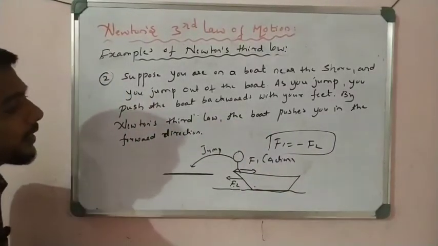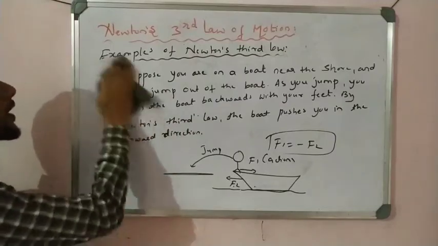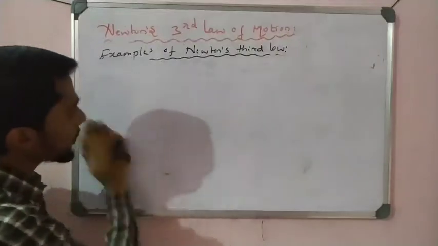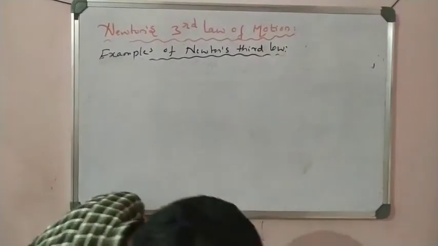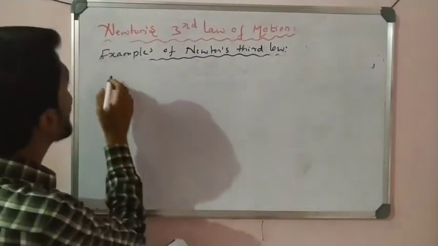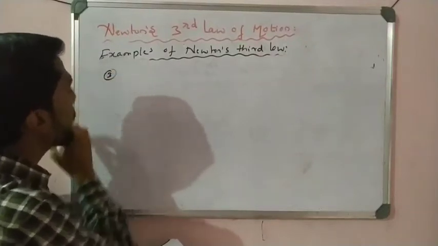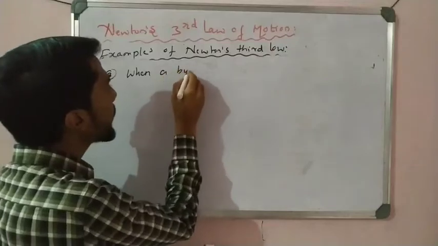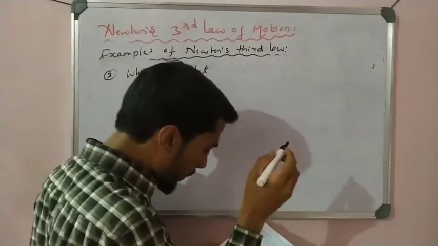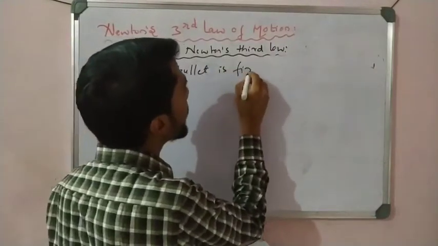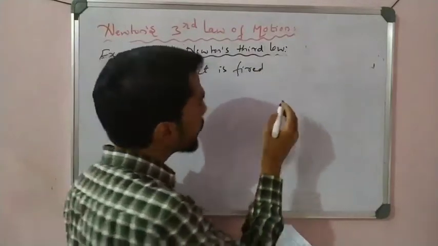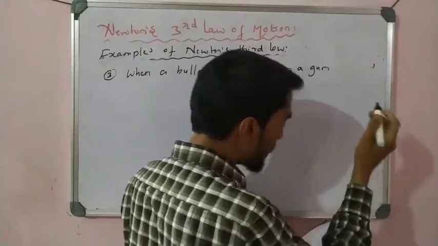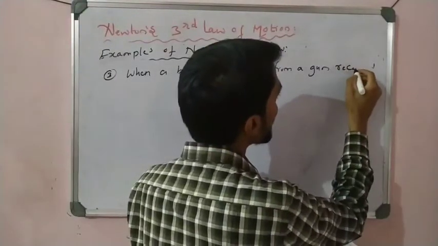Now let's take down this one. Now come to the third example. That is a very important example. When a bullet is fired from a gun, what happens?